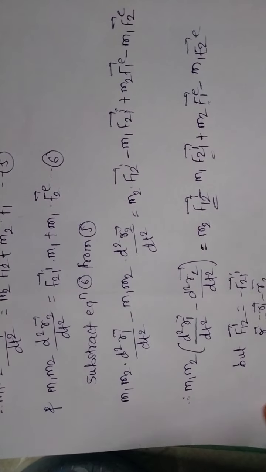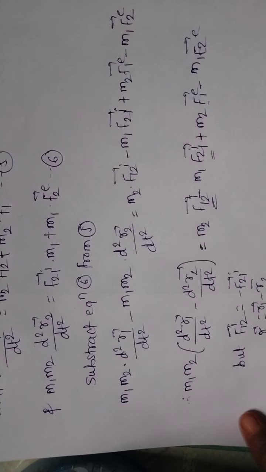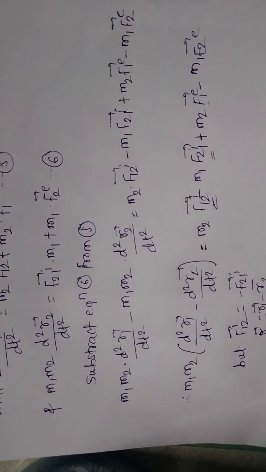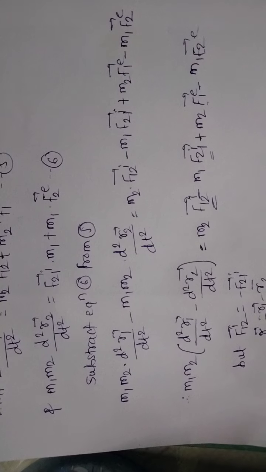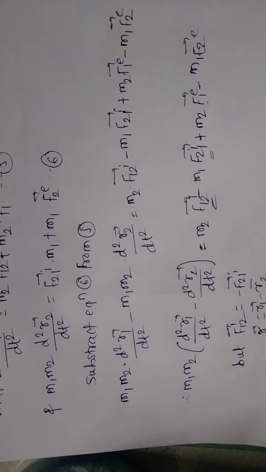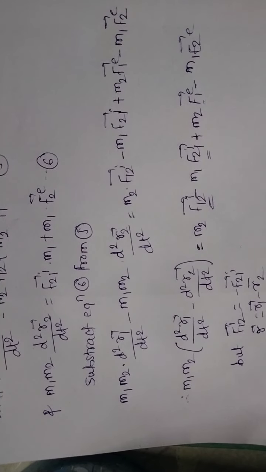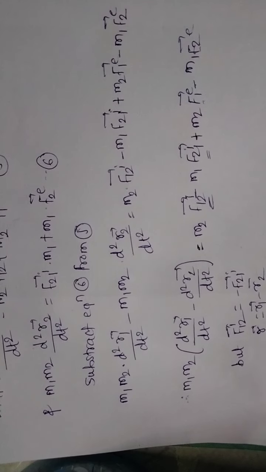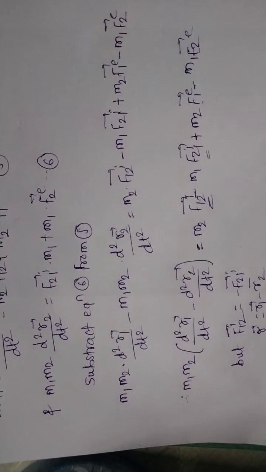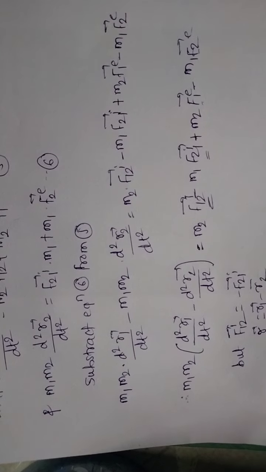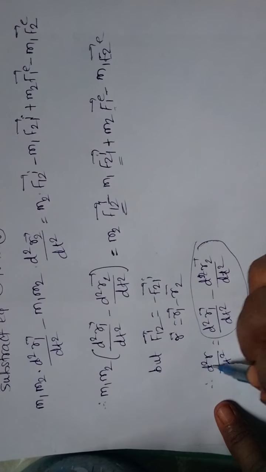So now d2r by dt square is equal to d2r1 bar by dt square minus d2r2 bar by dt square, so instead of this we will write d2r by dt square.